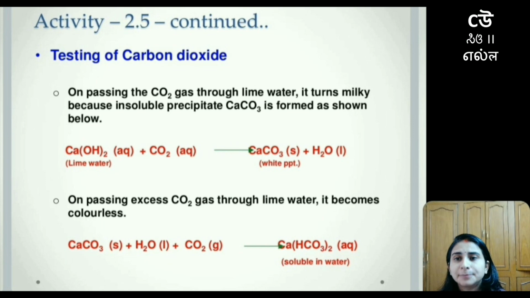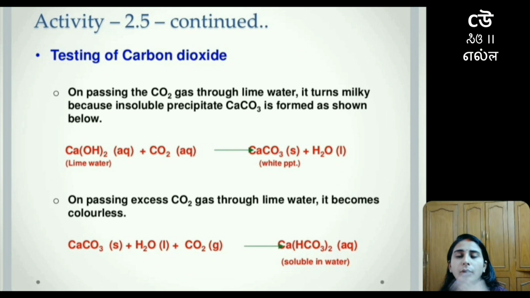Moving on to the next reaction, it has been explained that on passing an excess amount of carbon dioxide gas through lime water, it becomes colorless. So we should be clear that whenever carbon dioxide gas is reacting with lime water, its quantity should be at a certain level.